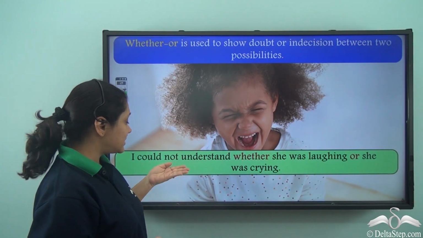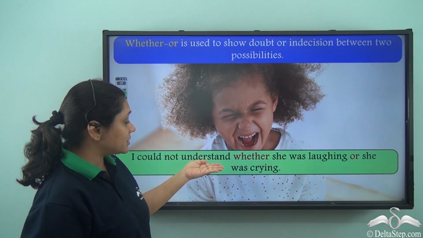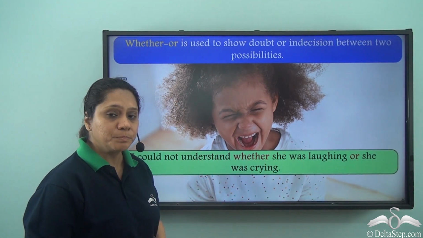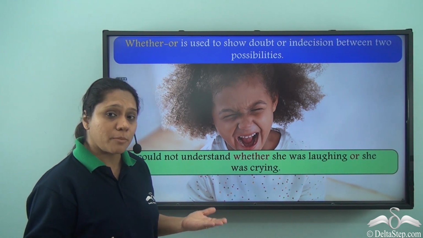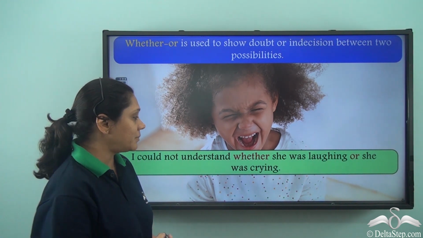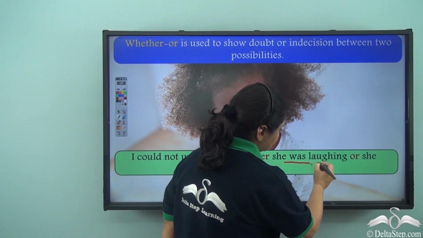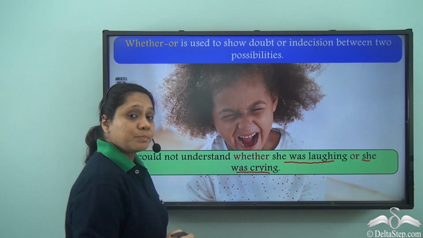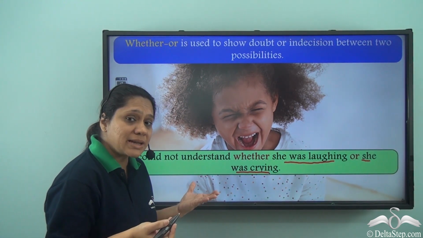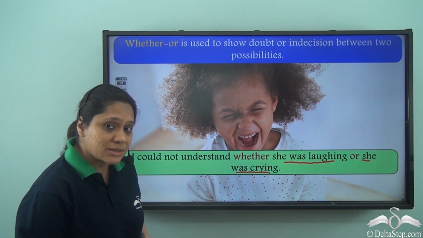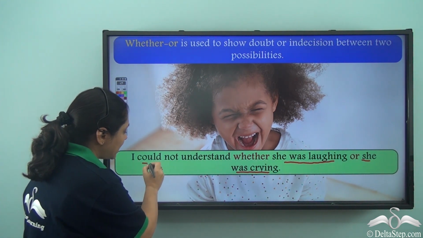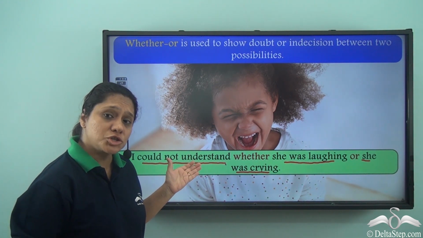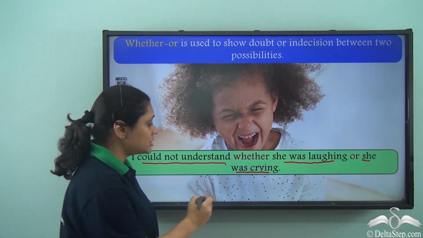Let us read this sentence now. I could not understand whether she was laughing or she was crying. Again, two alternatives or possibilities here. What are they? She was laughing. She was crying. But how do we understand that there is an indecision or a doubt in this sentence? I could not understand. Shows that somebody was not sure. So we have used whether or.